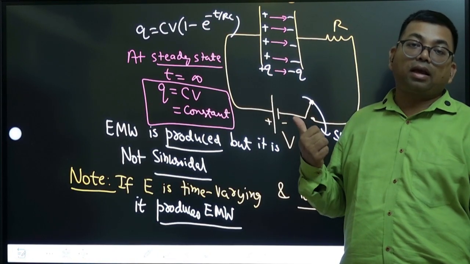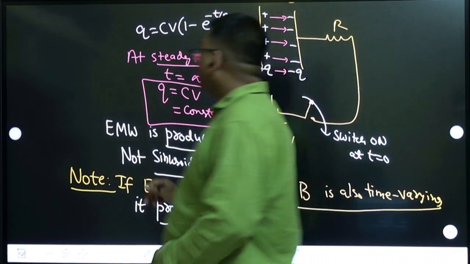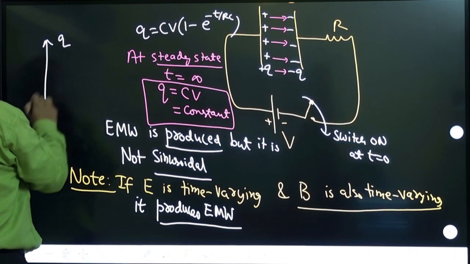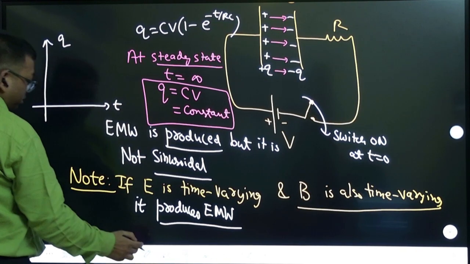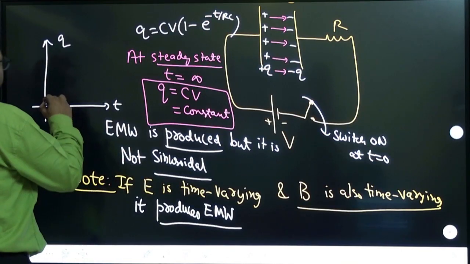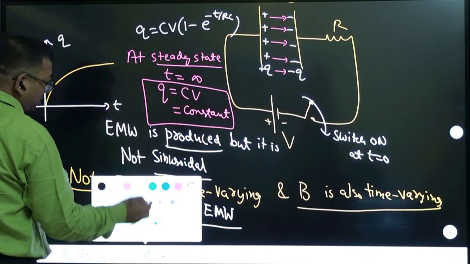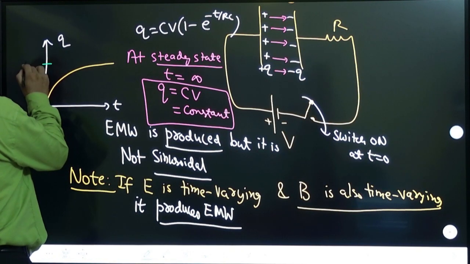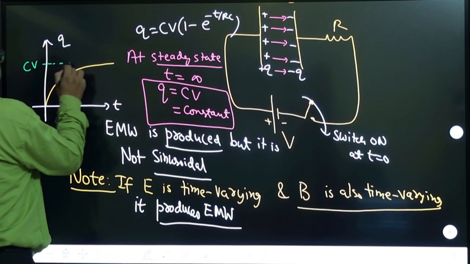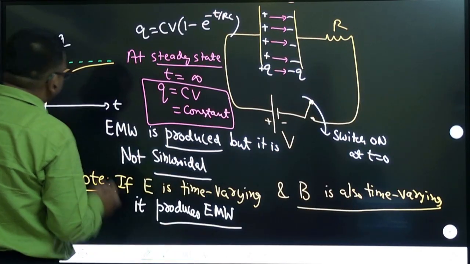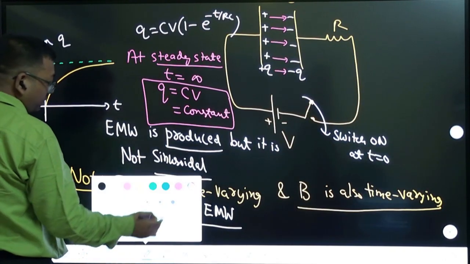Because if you see the graph, let us see the graph of this. You already know the charge versus time graph, right? So the charge versus time graph goes like this and becomes like this. So it develops a maximum charge which is CV, that happens after infinite time. So you can see the slope of this graph is decreasing, right?